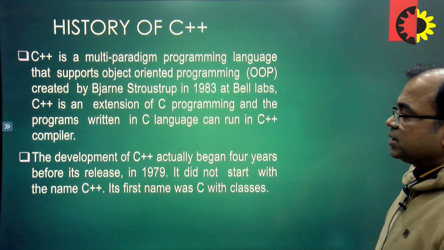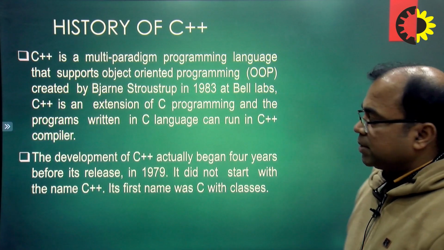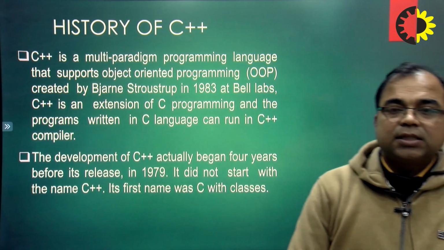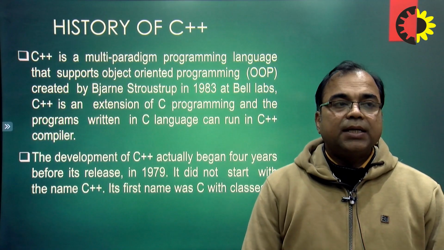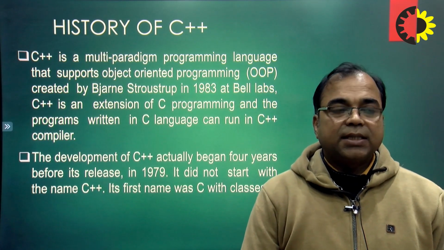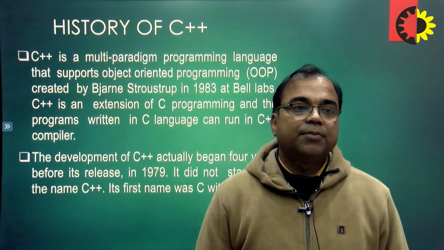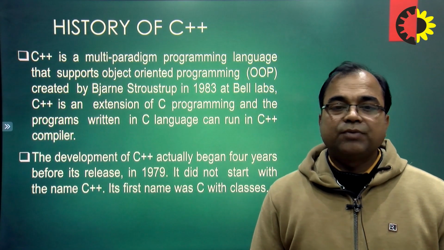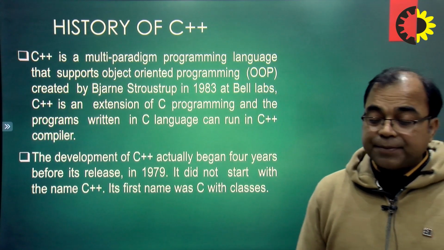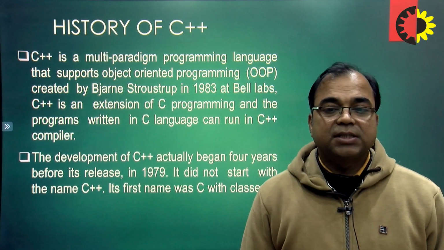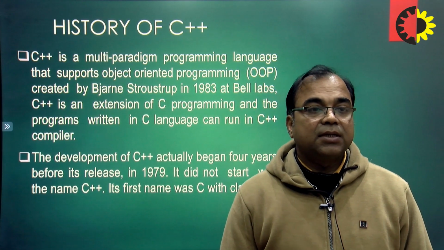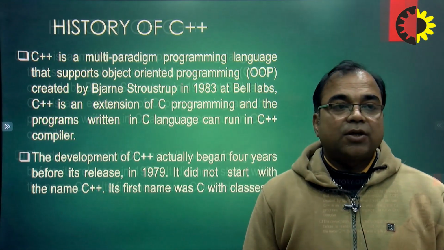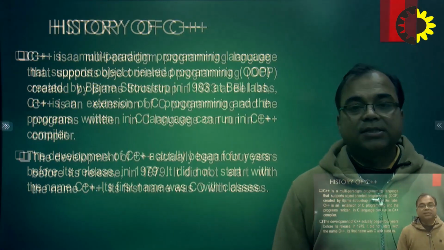We just start today with an introduction to the C++ programming language. First we see what is the history of C++. As you can say, C++ is basically a multi-paradigm programming language that supports object-oriented programming. This is what starts the new era of programming after C. That is the importance of C++: we start with the object-oriented programming concept in C++.